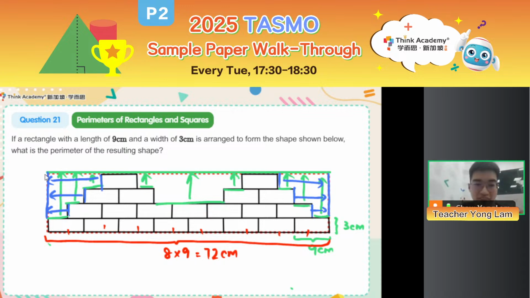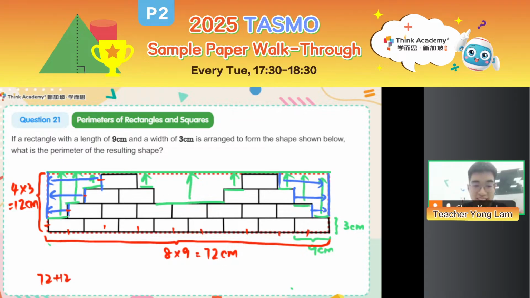And likewise, the breadth of the rectangle is formed by 1, 2, 3, 4. 4 times the breadth of the rectangle. So 4 times 3 is equal to 12 cm. Okay, and then 72 plus 12.